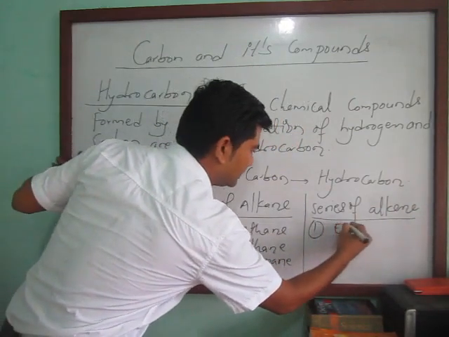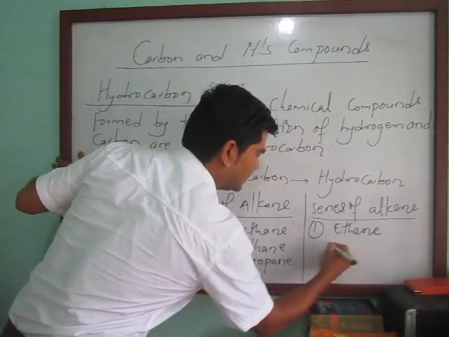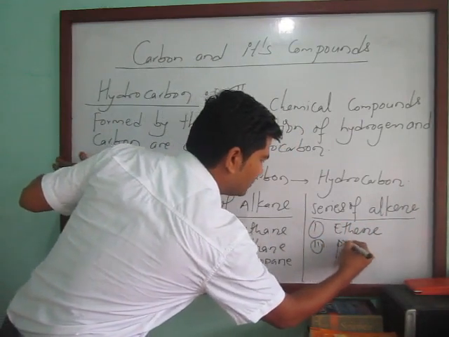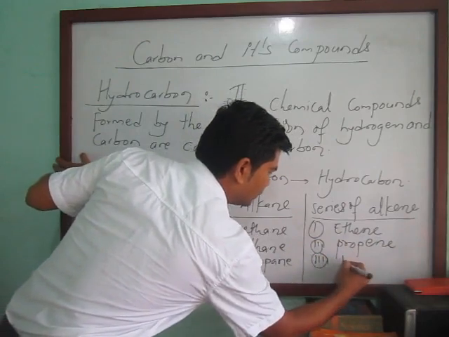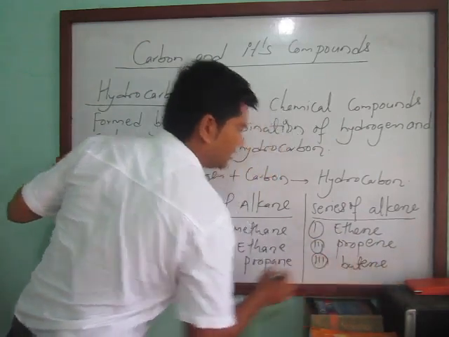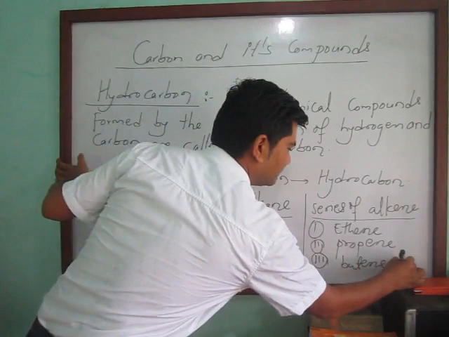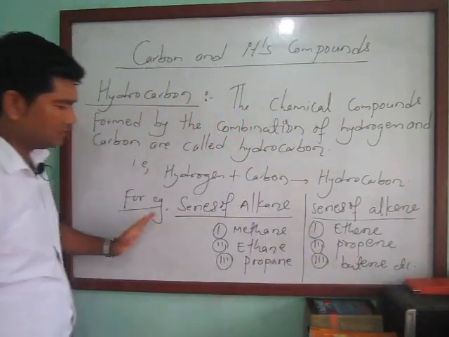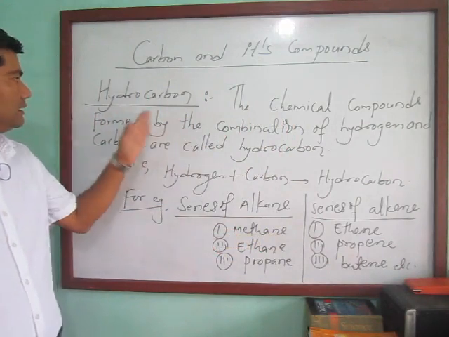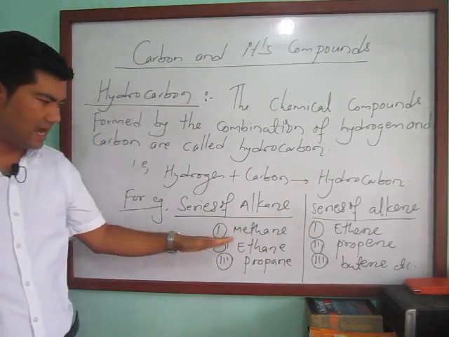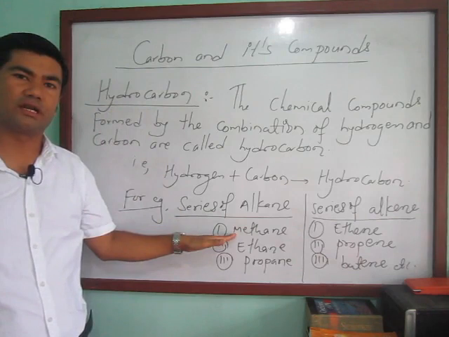Examples: number 1, ethene; number 2, propene; number 3, butene, etc. These chemical compounds are hydrocarbons and they are formed by the combination of hydrogen and carbon.